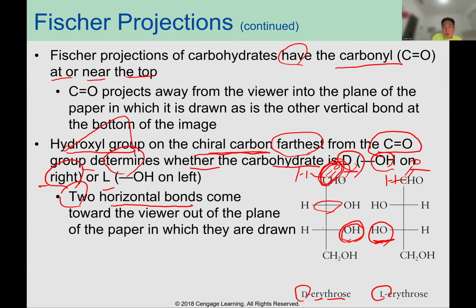The two horizontal bonds are toward the viewer, out of the plane of the paper, so they are drawn that way.